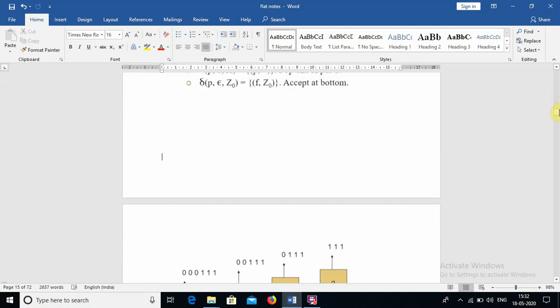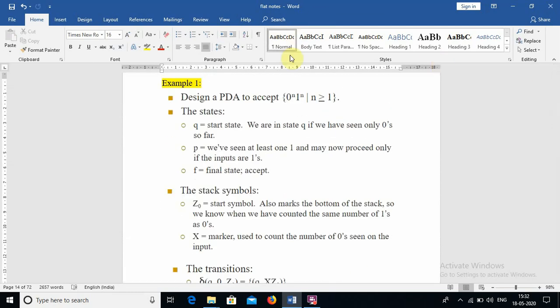So design a PDA to accept this language 0 power n, 1 power n, where n is greater than or equal to 1. Okay. So to construct a PDA we have to consider three things. One is the states, the second one is the stack symbols, and the third one is the transitions. So this is nothing but a triplet, and it is the ID, instantaneous description. So always remember, whether it is an FA or a PDA, whatever the machine may be, the number of states is actually based on the number of input.